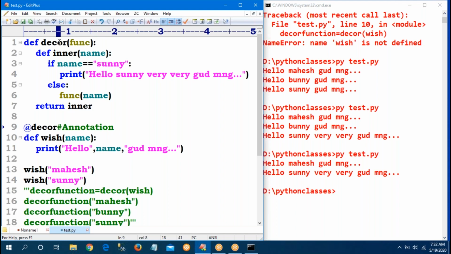Observe, decor is not a mandatory name. Inner is not a keyword, not a mandatory name. You can give any names. FUNC is for an understandable purpose, the function I am giving, and that is also not a keyword. Whatever name you give here for FUNC, that same name is mandatory there. Those are the only rules. You can use your own names, no problem.